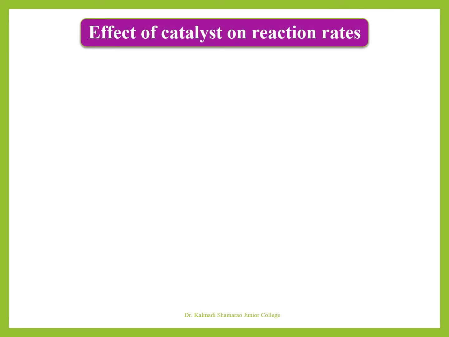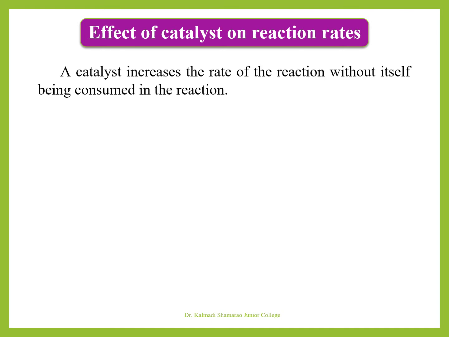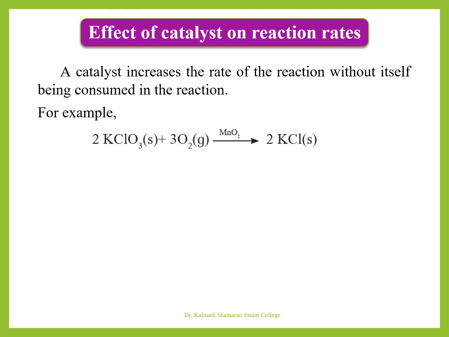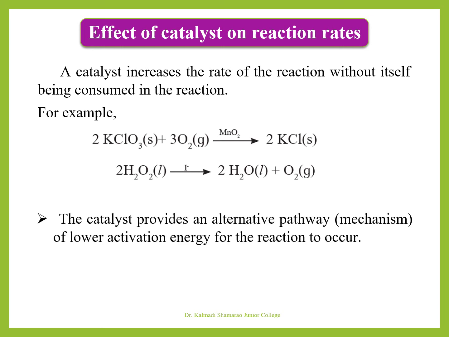Let us now understand the effect of a catalyst on the reaction rates. You know that a catalyst increases the rate of the reaction without itself being consumed in the reaction. For example, in this reaction, MnO2 acts as a catalyst, whereas in the decomposition of hydrogen peroxide, iodide ion acts as a catalyst.